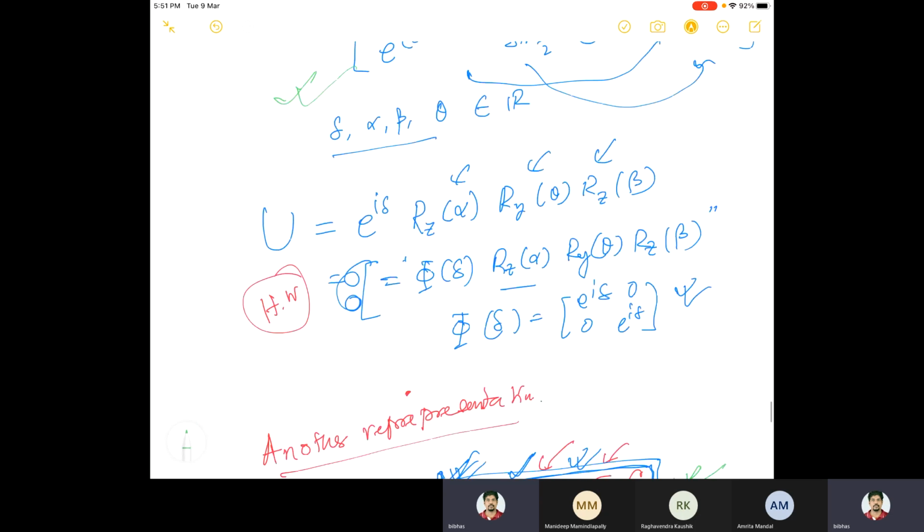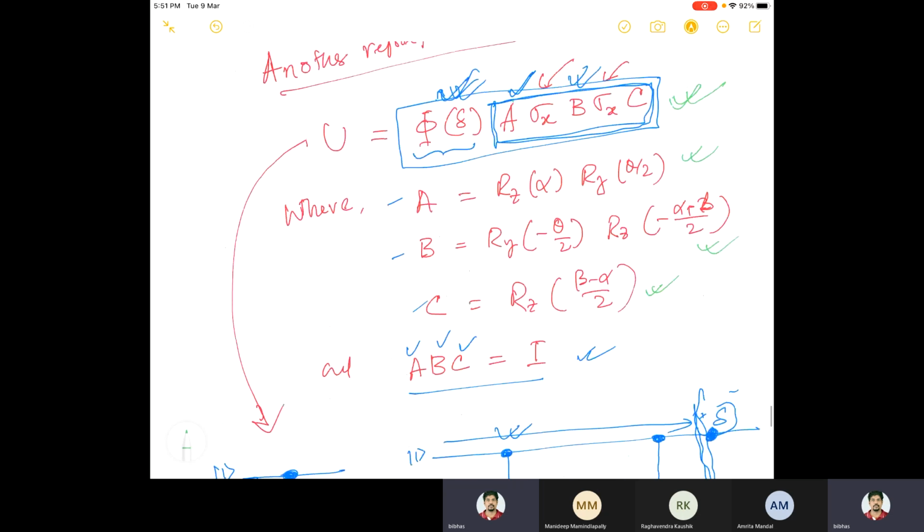But delta is a real number, so it is a continuous situation. This is a difference between classical and quantum. You have a set of elementary gates over a continuous domain. For any delta, I have to produce this kind of a gate, which is not possible.